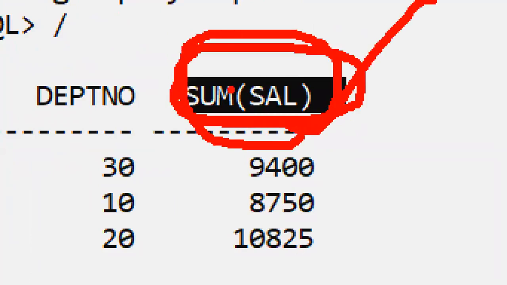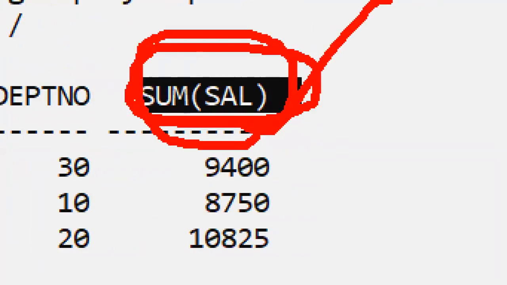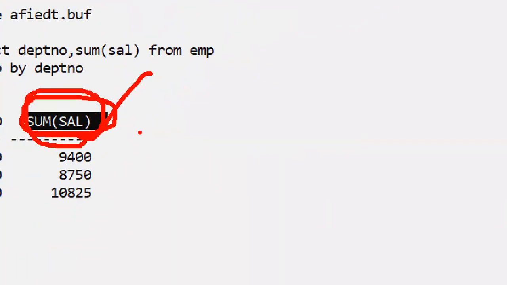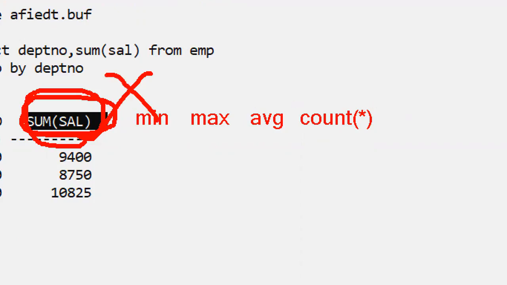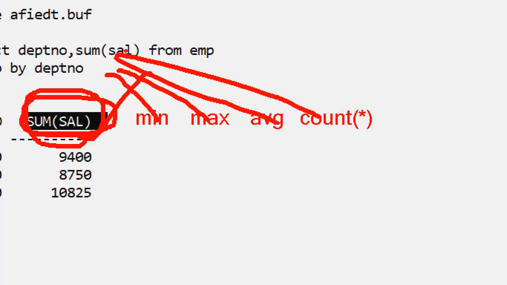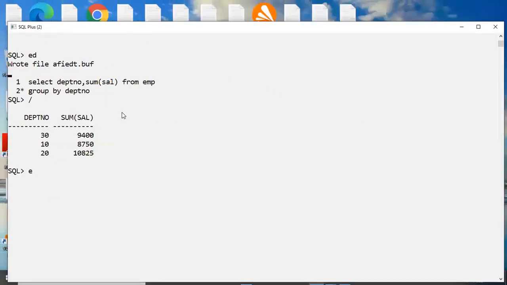Whenever we write a group function report, all other group functions are there internally. Suppose minimum salary is there, min is a group function. Max is there internally, average is there, count of star is there, count of column name is there. All group function results are there internally. That's why this is not visible also. These all the functions we can write in the having clause. Whether that is really correct or not, I am checking first.